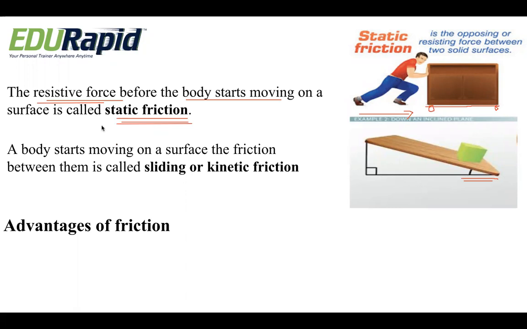So what do you mean by sliding friction? When a body starts moving on a surface, the friction between them is called sliding friction, or it is also called kinetic friction, right? Whenever you allow some object to slide on any slant surface, they do not move very fast. It depends on the contact between them.